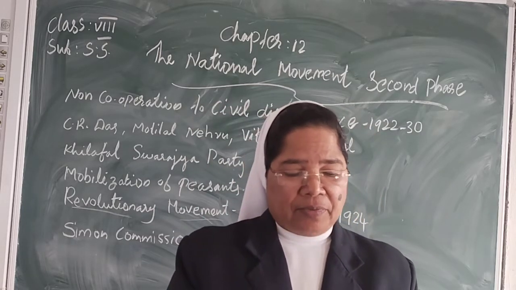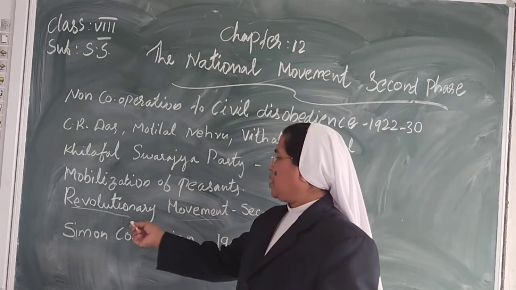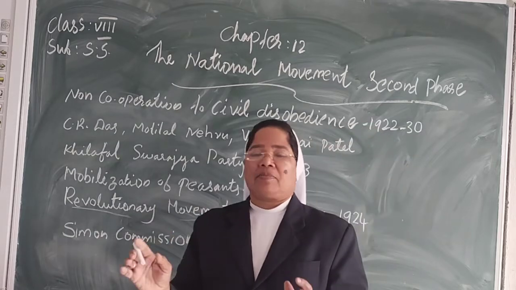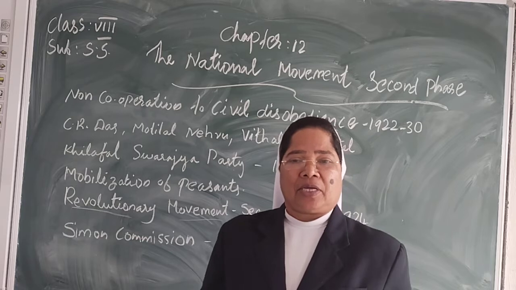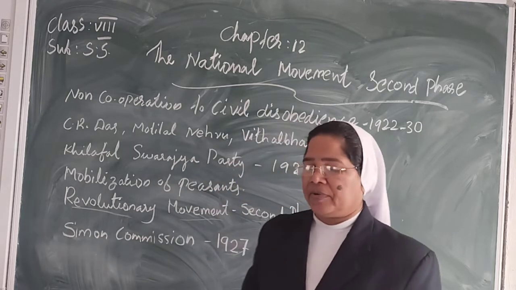Then we have to see the Simon Commission, 1927. Now we have reached the second phase of the revolutionary movement, where some people were hanged, imprisoned and killed for the sake of India. Now let us study the Simon Commission, 1927.